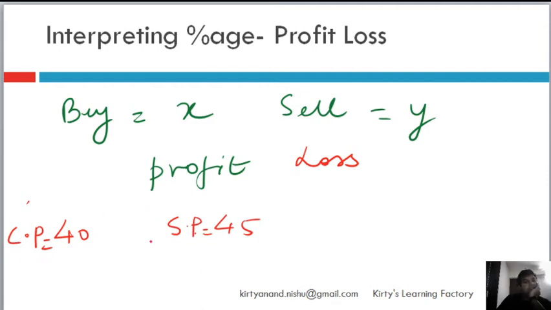Okay, so there is a profit here, right? There is a profit of 5 rupees. Now if I were to ask what is my percentage profit, will I do 5 by 40 or will I do 5 by 45?